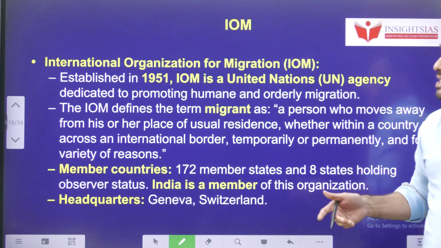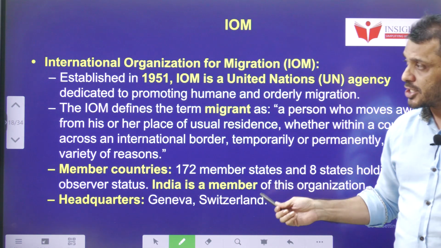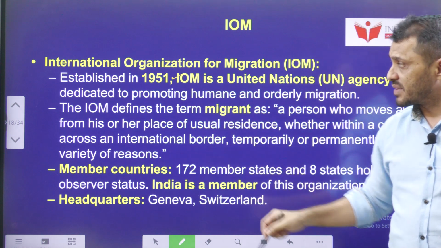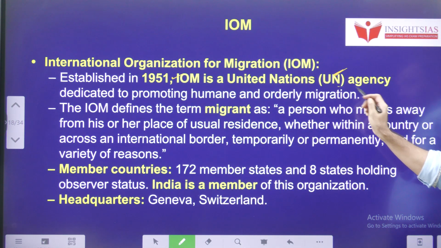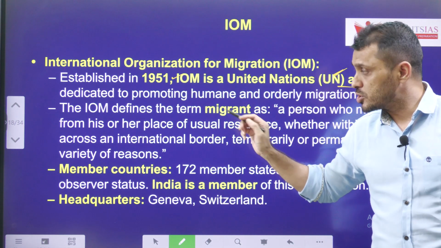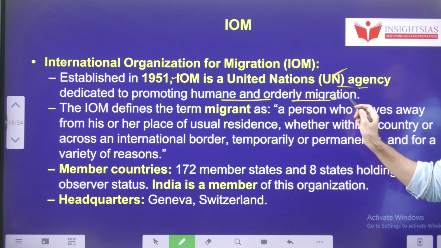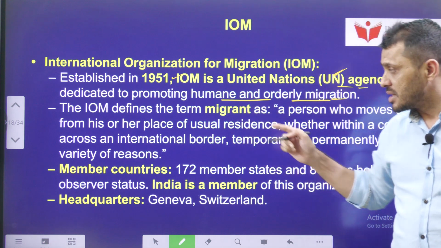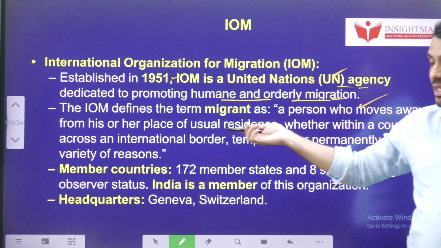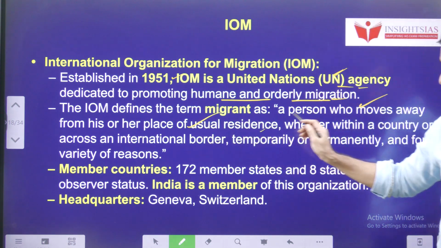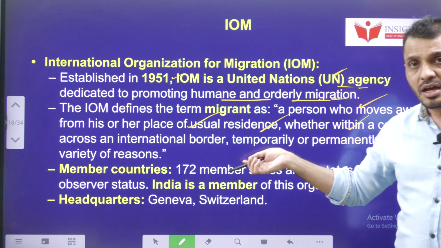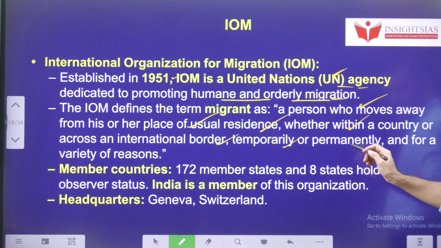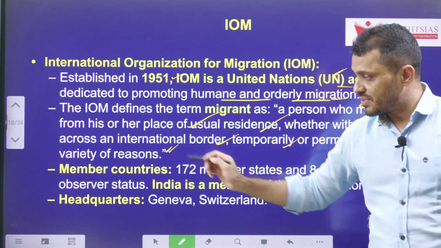Okay. Next, the International Organization for Migration. This was established in 1951 and it is a United Nations agency dedicated to promoting humane and orderly migration. According to this organization, a migrant is a person who moves away from their place of usual residence, whether within a country or to other countries, temporarily or permanently, and for a variety of reasons.